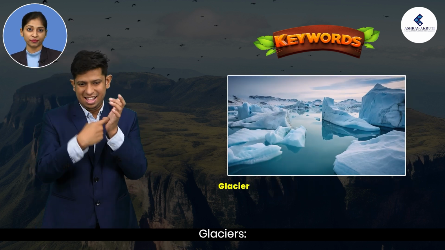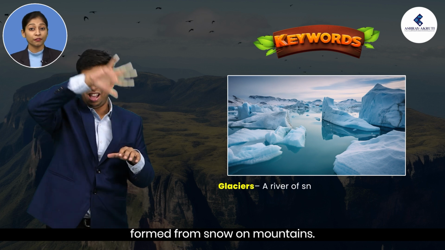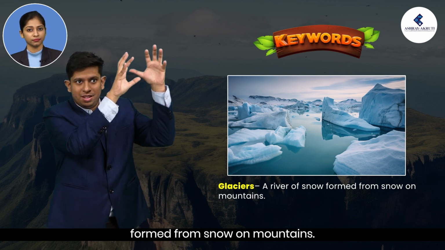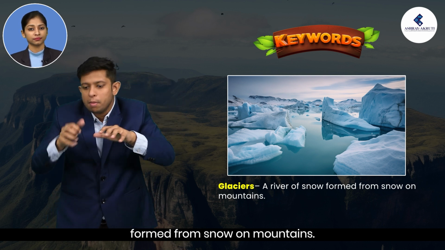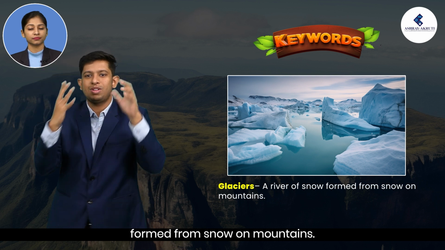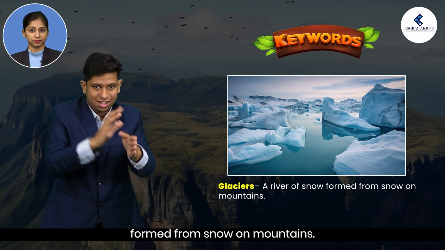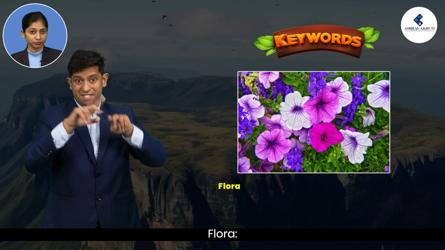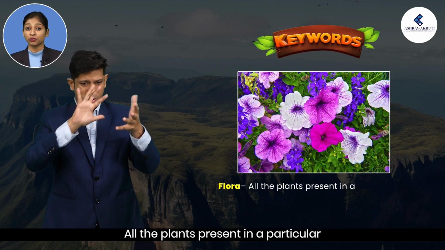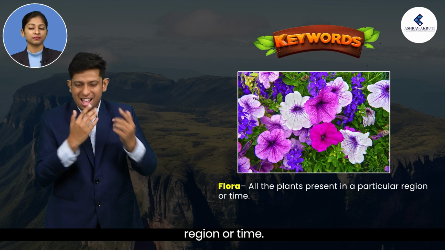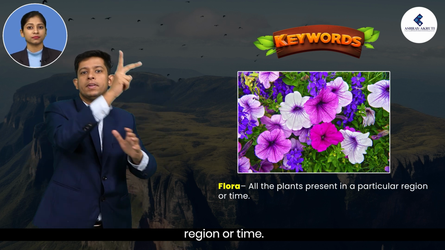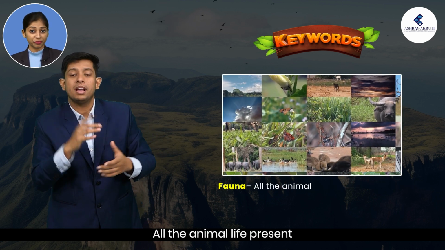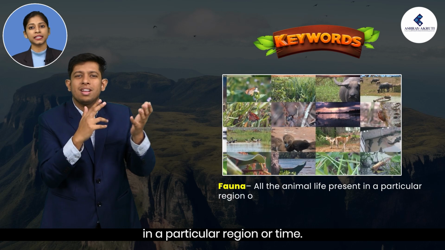Glaciers: a river of snow formed from snow on mountains. Flora: all the plants present in a particular region or time. Fauna: all the animal life present in a particular region or time.